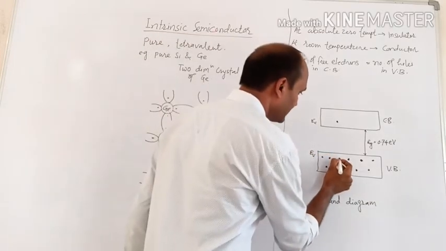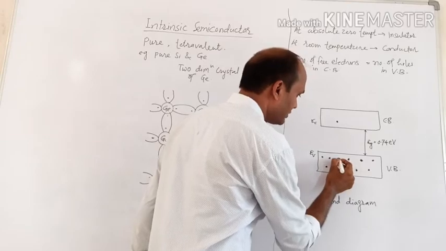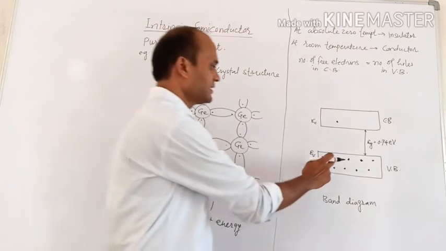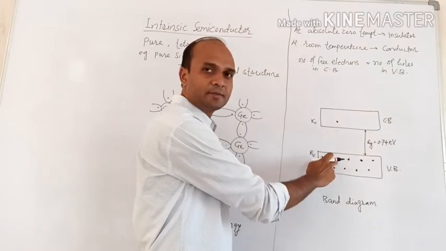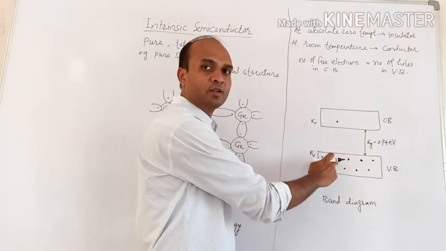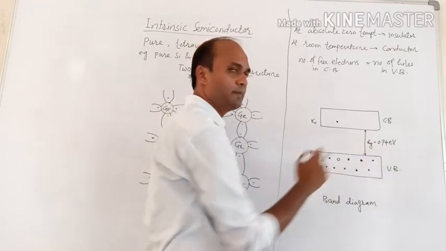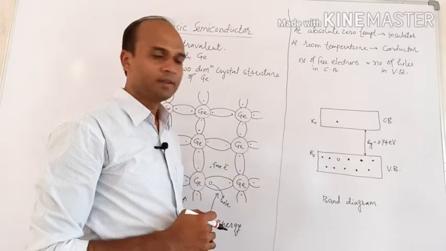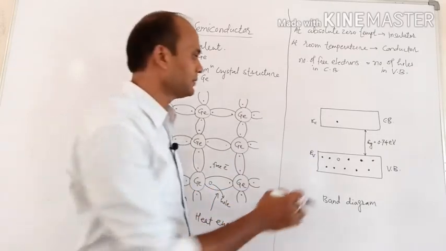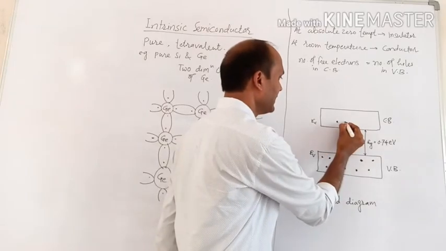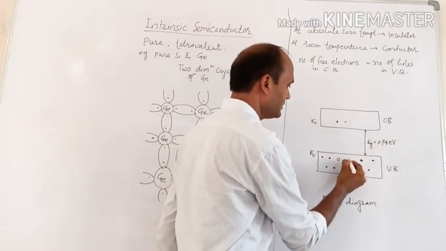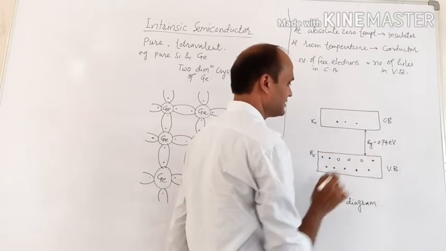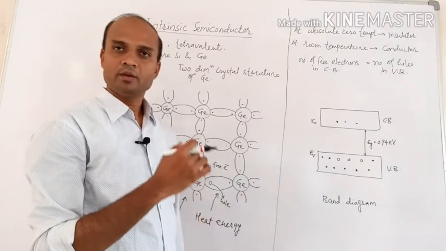So here, as the electron reaches from valence band to conduction band, there exists a vacancy in the valence band, and that vacancy is called a hole. So the hole is present in the valence band. So this is the situation when one covalent bond is broken. Now if temperature is increased, then more and more covalent bonds will be broken, and electrons will jump to the conduction band and vacancies are generated in the valence band.